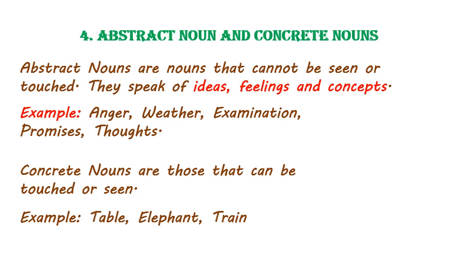These are ideas or feelings. They cannot be seen or touched. They can only be understood or felt. So these nouns are called abstract nouns, and concrete nouns are those that can be seen or touched, like your laptop or pen or table or chair. So remember children, abstract nouns are nouns that cannot be seen or touched, and concrete nouns are nouns that can be seen and touched.